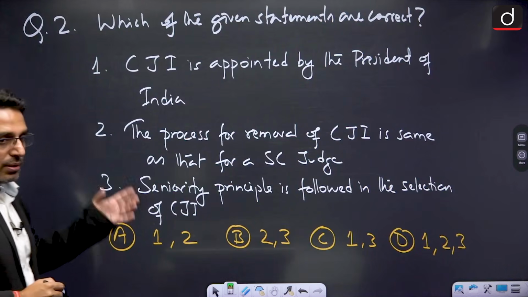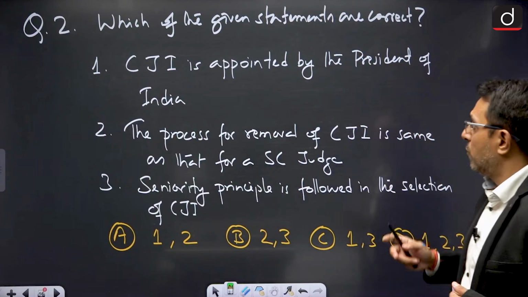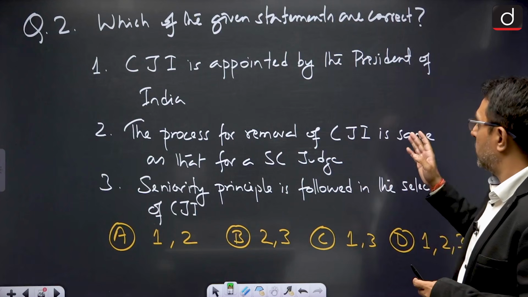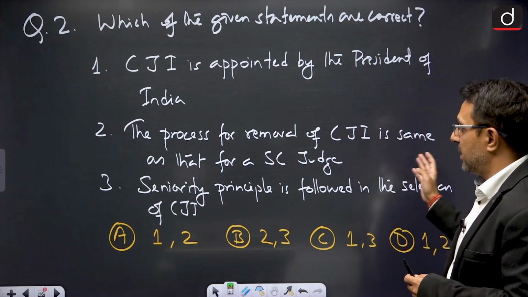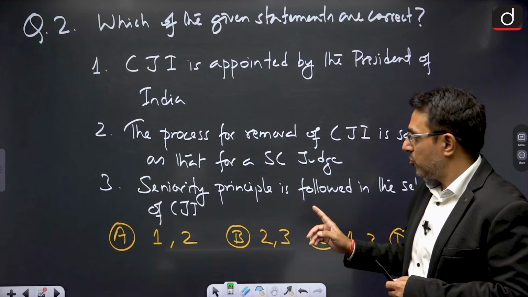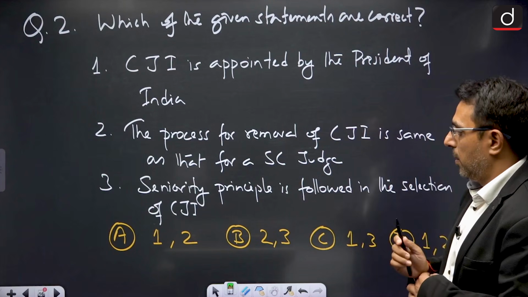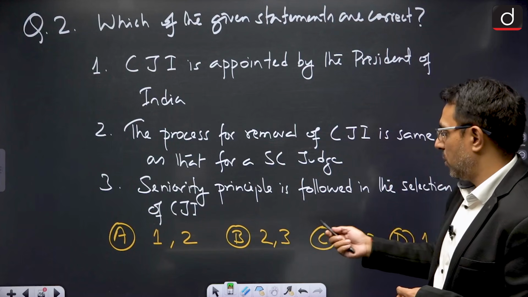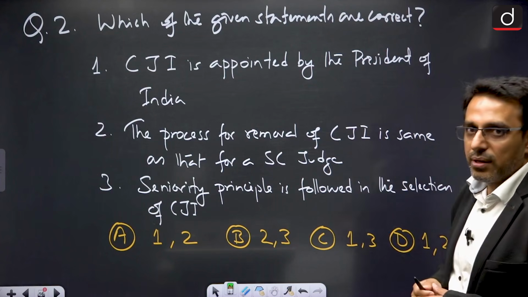Right. Now, let us look at this question. Which of the given statements are correct? Statement number 1, CJI is appointed by the President of India. Statement number 2, the process for removal of CJI is same as that for a Supreme Court judge. Statement number 3, seniority principle is followed in the selection of CJI. So, you have to select from these 4 options. A is 1 and 2 are correct, B 2 and 3 are correct, C 1 and 3 are correct, and D 1, 2 and 3 are correct.